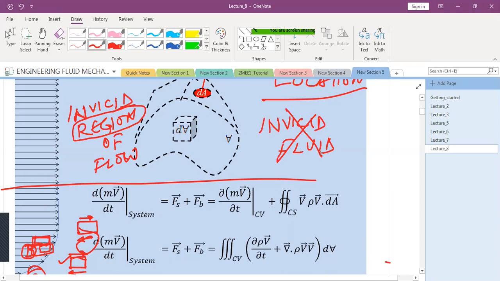This is totally incorrect. You will always have regions of flow in which you can treat that region of flow as inviscid. That is, the net viscous forces are negligible. Is that clear? Any doubts to anyone?